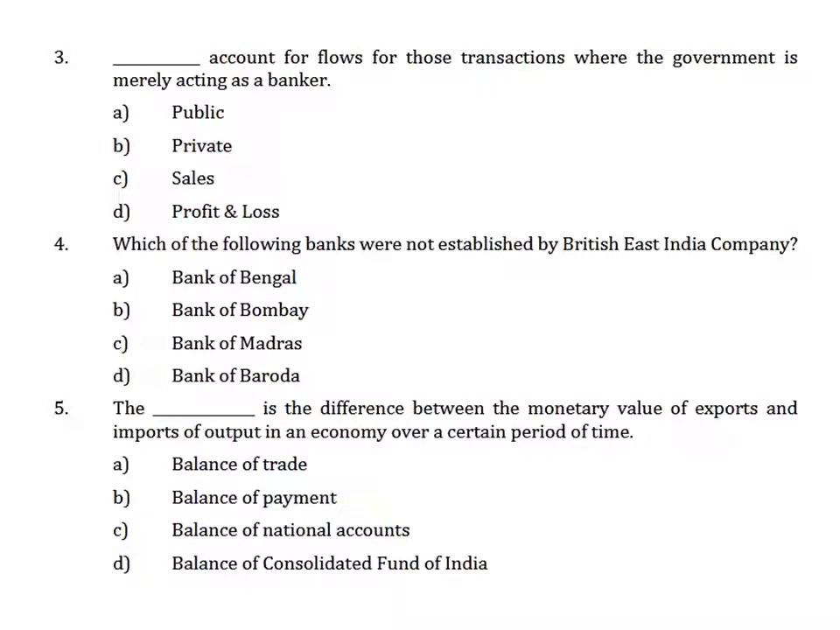The next question says dash account flows for those transactions where the government is merely acting as a banker. So which account flows for those transactions where government is merely acting as a banker? They are public accounts, right? Public account flows for those transactions where government is like a banker only. So those are the public accounts. They're not private accounts, they're not sales accounts or profit and loss accounts.